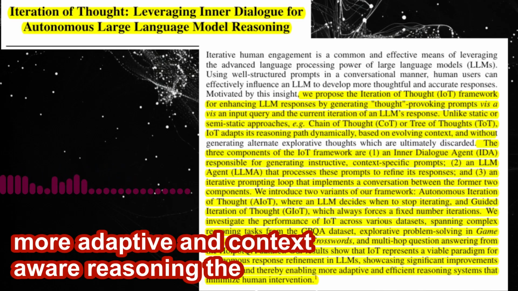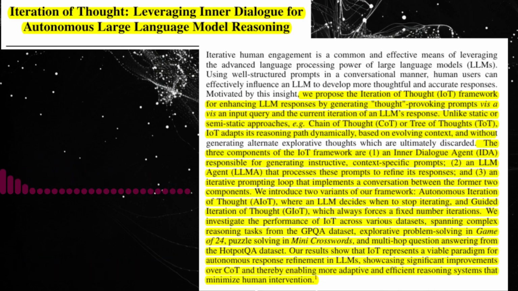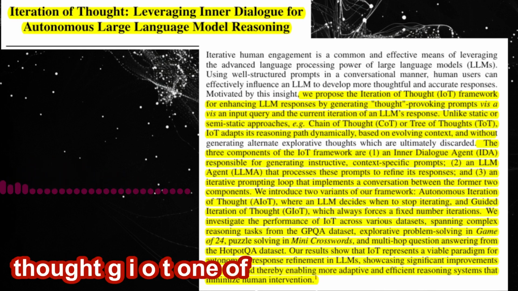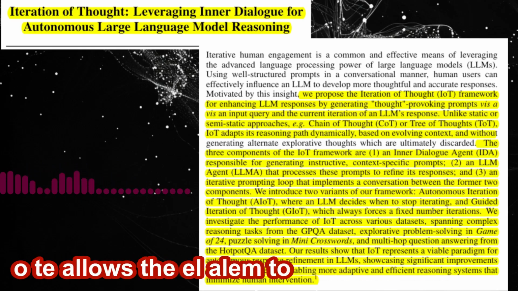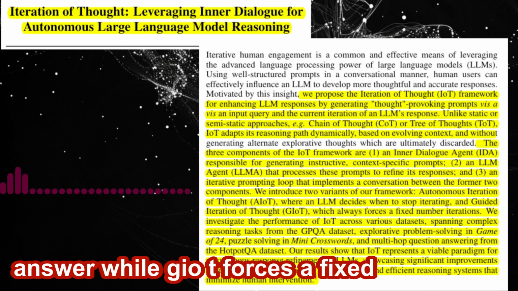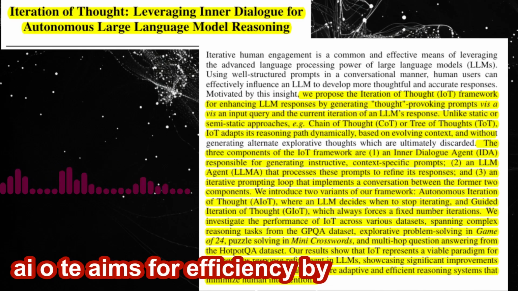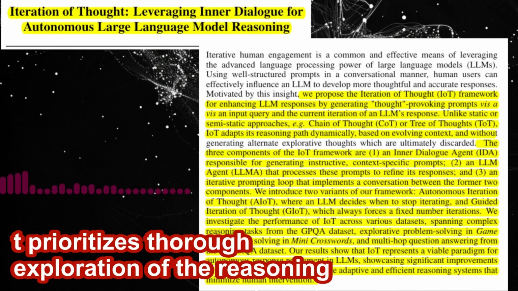context-aware reasoning. The paper presents two variants of IoT, Autonomous Iteration of Thought, AIoT, and Guided Iteration of Thought, GIoT. What are the differences between these two? AIoT allows the LLM to decide when it has reached a satisfactory answer, while GIoT forces a fixed number of iterations. AIoT aims for efficiency by minimizing unnecessary iterations, while GIoT prioritizes thorough exploration of the reasoning space.